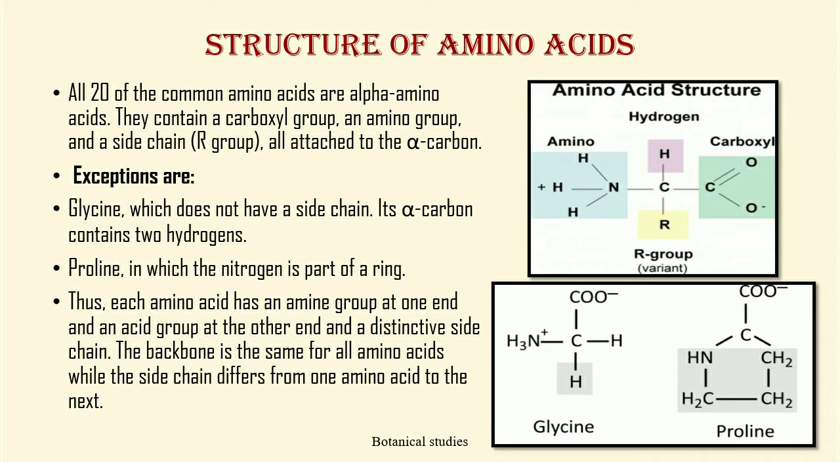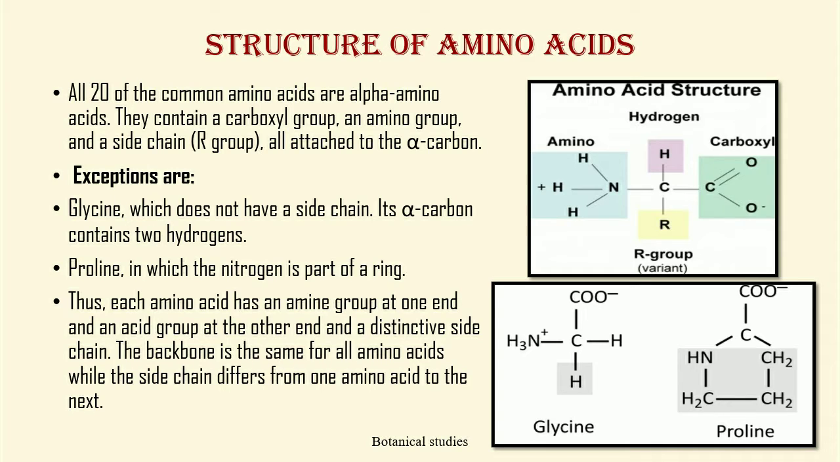Structure of amino acids. All 20 of the common amino acids are alpha amino acids. They contain a carboxyl group, an amino group, and a side chain, that is R group, all attached to the alpha carbon. Exceptions are glycine, which does not have a side chain; its alpha carbon contains two hydrogens. And proline, in which the nitrogen is a part of a ring.